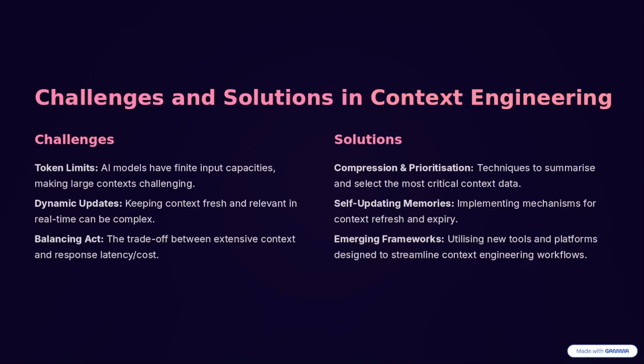So as I said earlier, if you provide a lot of context, then response latency and token usage will increase, so we need to balance these things. For that, emerging frameworks are using new tools and platforms designed to streamline context engineering workflows. This is a new thing, right? So a lot of frameworks are being developed, and we have to explore them.